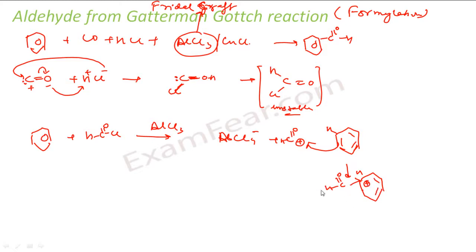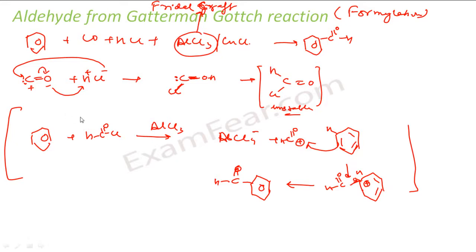Now to get back its resonating structure, to get back this aromaticity, this hydrogen will say, okay, I'll go out. And with that, hydrogen goes out in this fashion and you get back your aromaticity and you get this. Correct? This is just a Friedel-Crafts acylation reaction. Pretty easy.